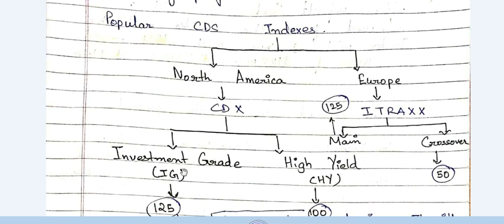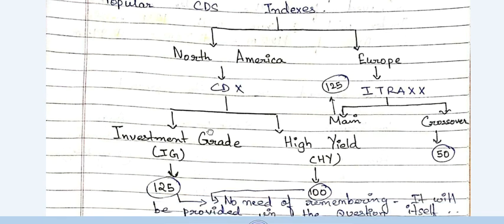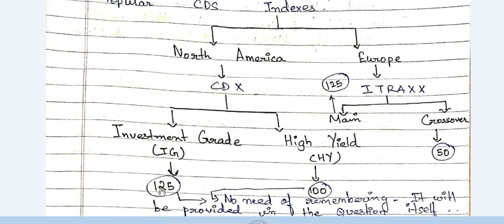CDX investment grade index consists of 125 investment grade companies, and CDX high yield index consists of 100 high yield companies. So 100 high yield North American companies, 125 investment grade North American companies. This is one popular CDS index on which people like to trade.